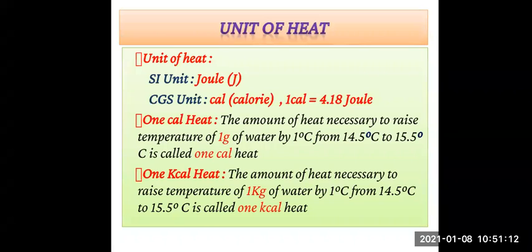And the second definition is for 1 kilocalorie heat. The amount of heat necessary to raise the temperature of 1 kilogram of water by 1 degree Celsius from 14.5 degrees Celsius to 15.5 degrees Celsius is called 1 kilocalorie heat, right? So learn these two definitions and you should understand the difference between 1 calorie heat and 1 kilocalorie heat definition.